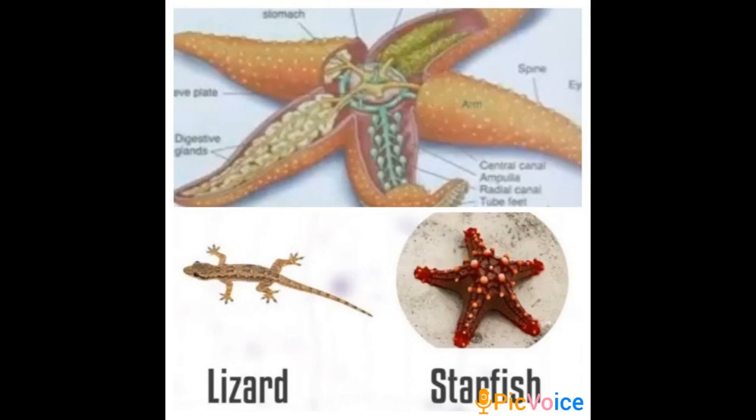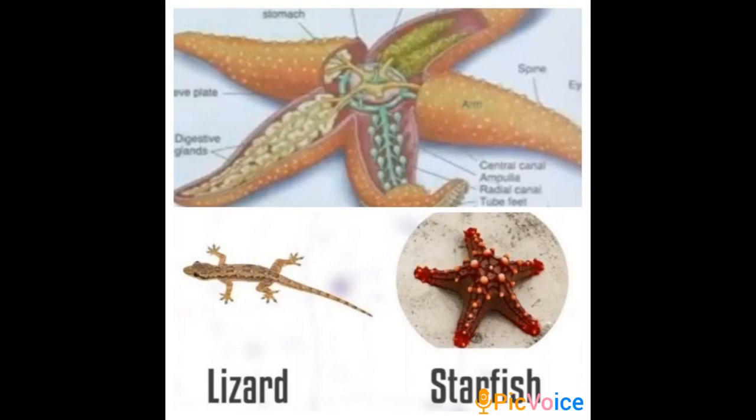Okay, so if the starfish is cut into a number of sections such that a part of the central disc is attached, then each part of the starfish is able to regenerate and grow the whole of the lost body parts.